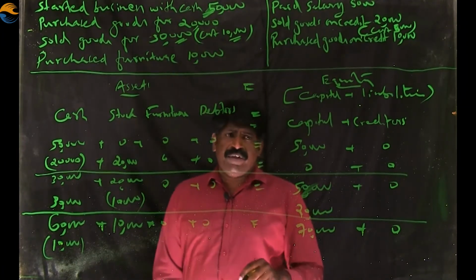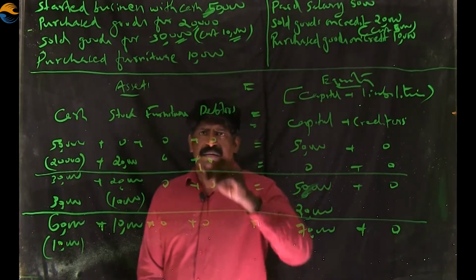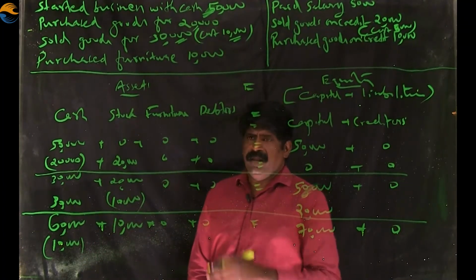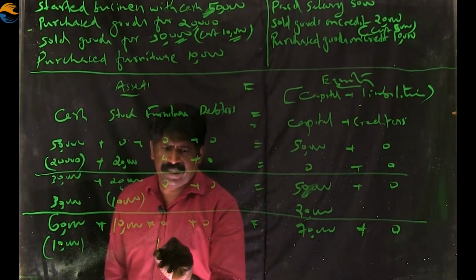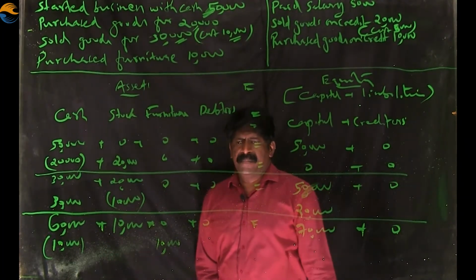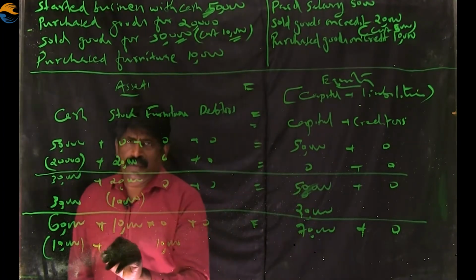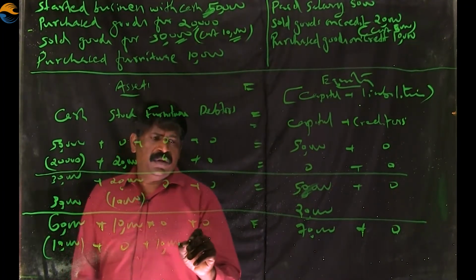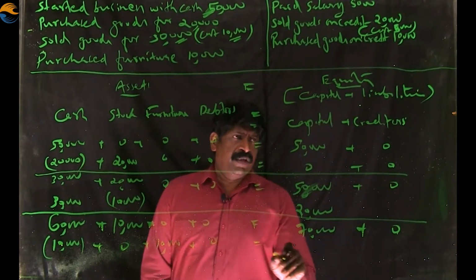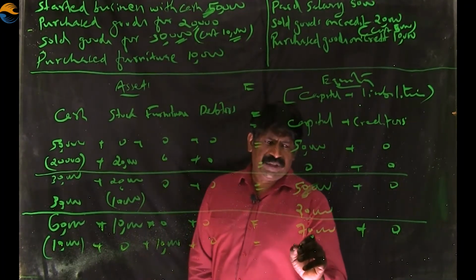What will be affected by this transaction? Furniture, because we purchased furniture. Definitely, furniture comes into the business, so I am writing here 10,000 as furniture. Nothing happens to the stock or debtors. At the same time, capital is not affected.